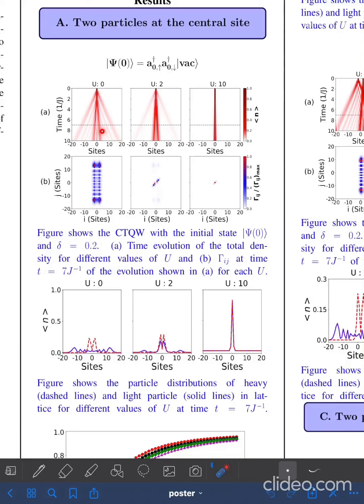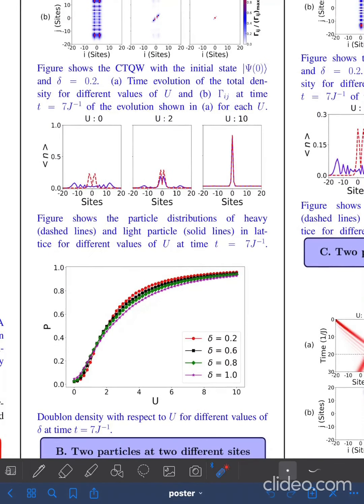Due to the mass difference between the particles, the density profile of the heavier particle spreads at a slower rate compared to the lighter one. For U equal to 0, the two-particle correlation plot shows four peaks at asymmetric positions. This is different from the equal mass case, where we get the four peaks at symmetric positions. By increasing U, only the diagonal part of the matrix elements dominates. For large U, only the diagonal part appears, which indicates the formation of dimers. We can also easily observe this in the real space density plot.